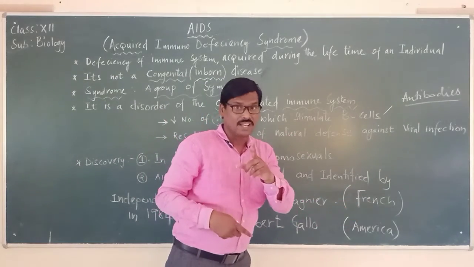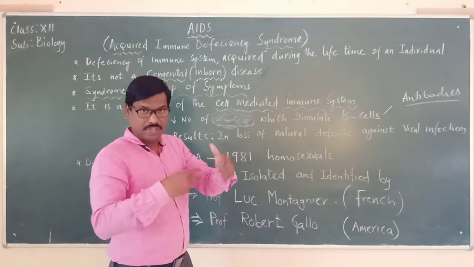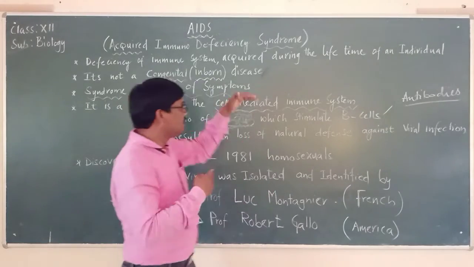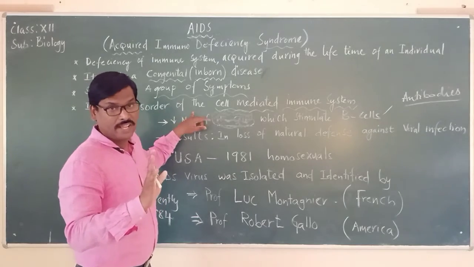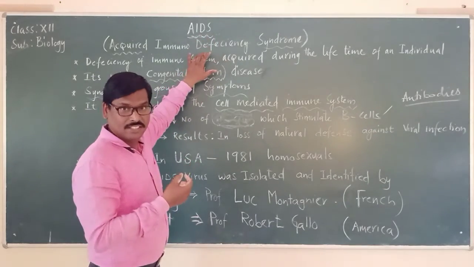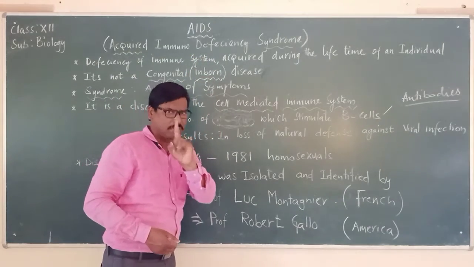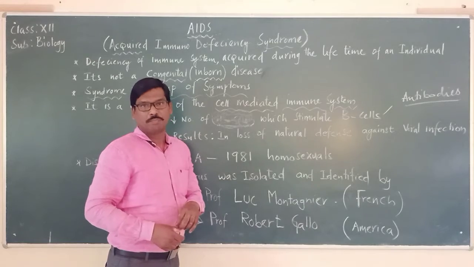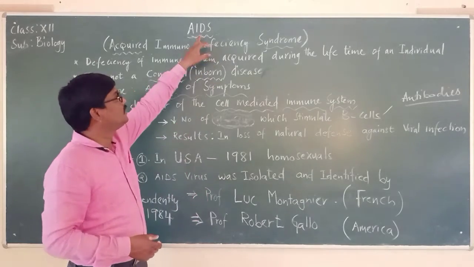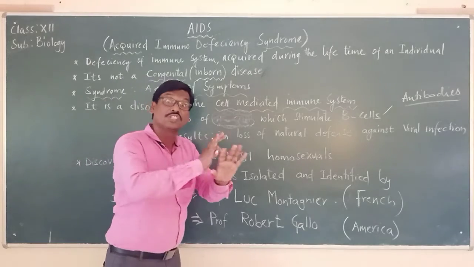So the HIV virus, which we are going to study, will first attack what cells? T cells. Please remember that, that's an important point. In the case of the disease AIDS, the HIV virus will attack the T cells and destroy the T cells.